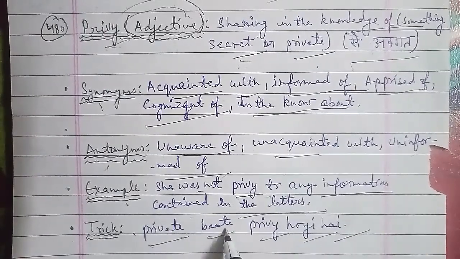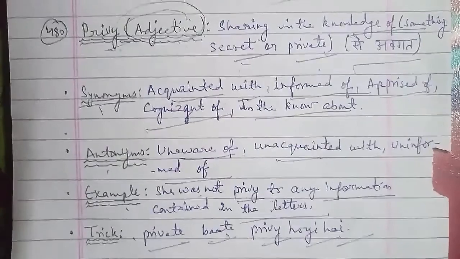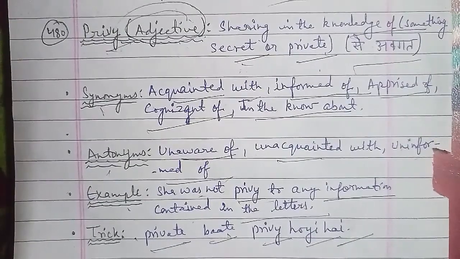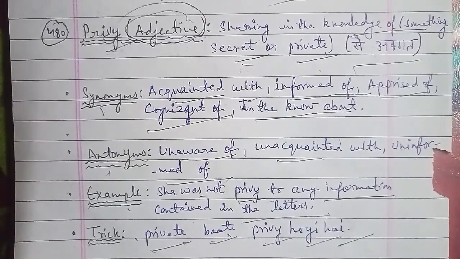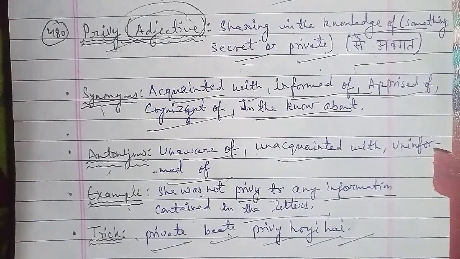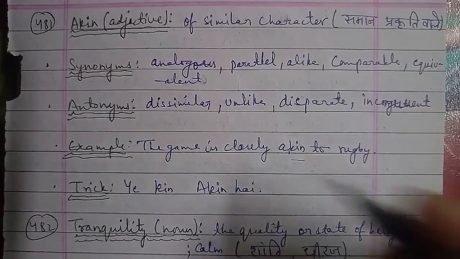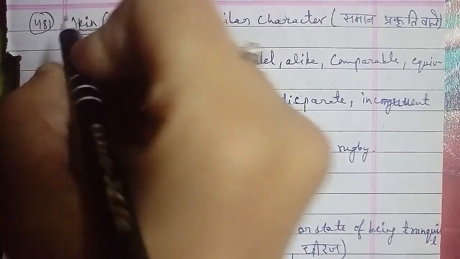Now the antonyms of akin are dissimilar, unlike, disparate, and incongruent. The example of akin that we have here is, the game is closely akin to rugby. The trick to learn the word akin here is ये किन akin है, that ये किन जो है वो समान प्रकृति वाले हैं.